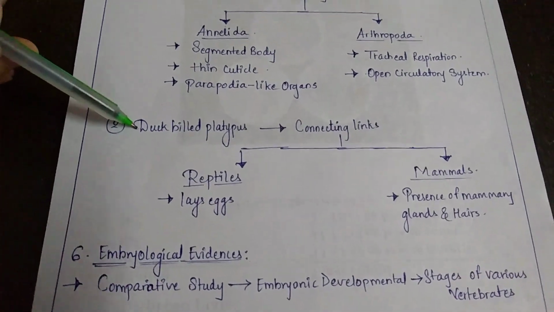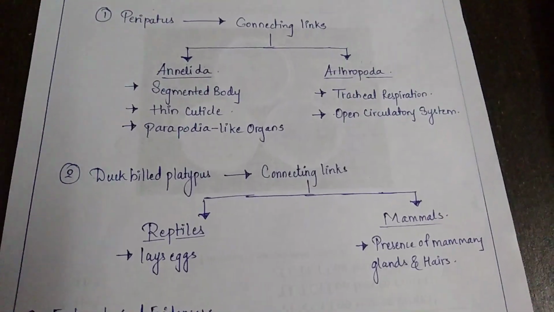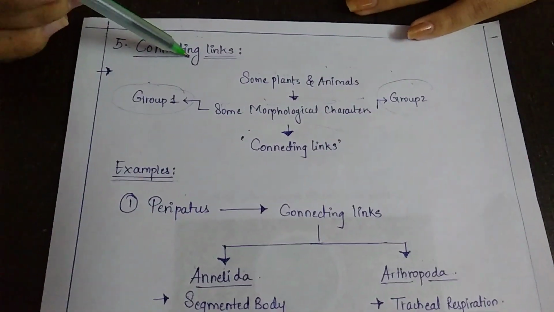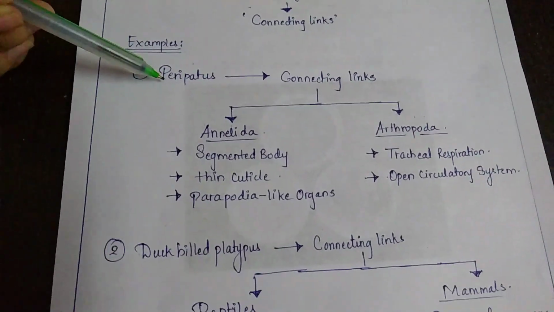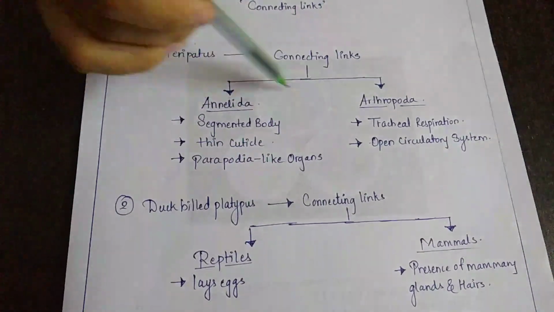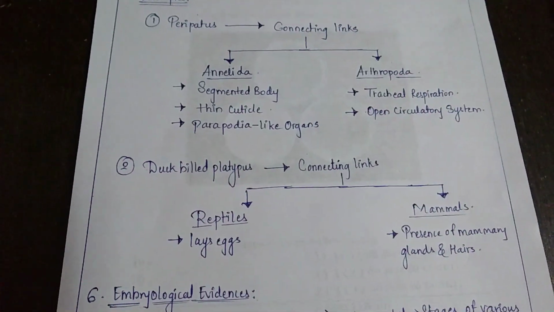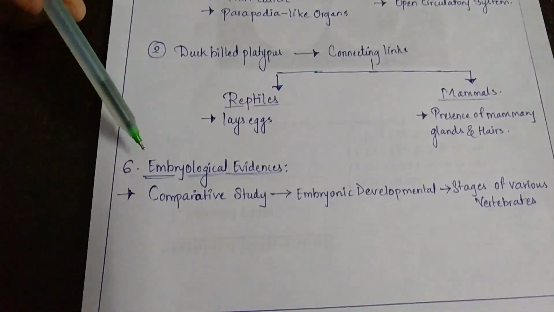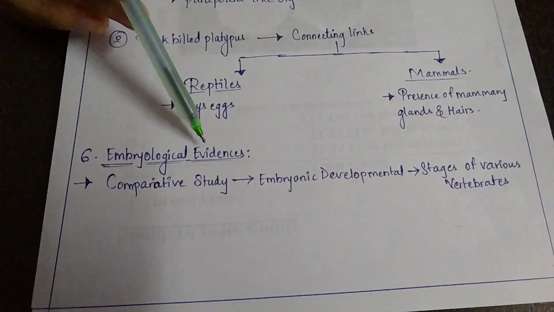In the exam, when you have to write this answer as a short note, you will explain what a connecting link is, 2 points of connecting link, followed by these 2 examples, with all these pointers in detail. Understood? Next is the last evidence, it is embryological evidence.